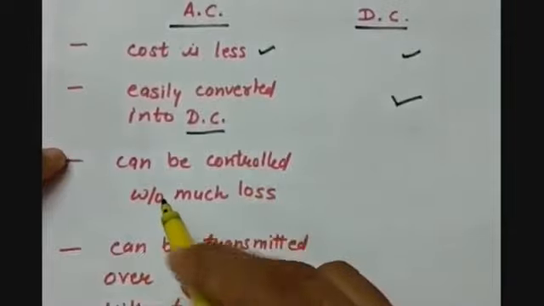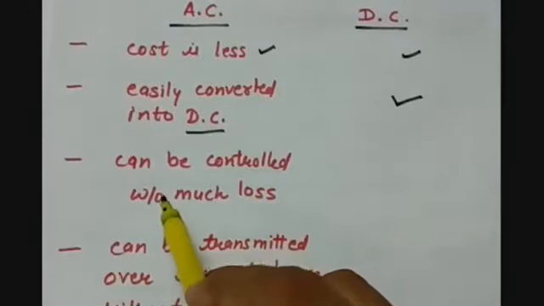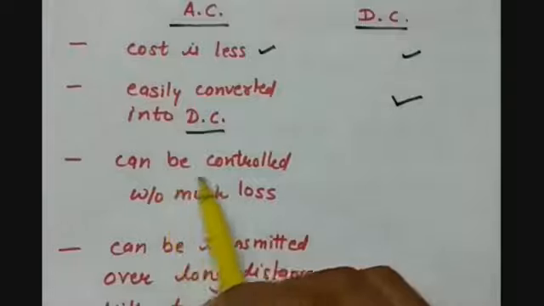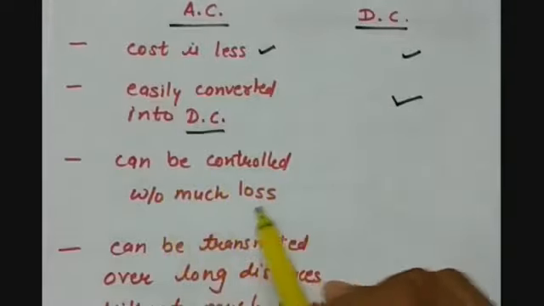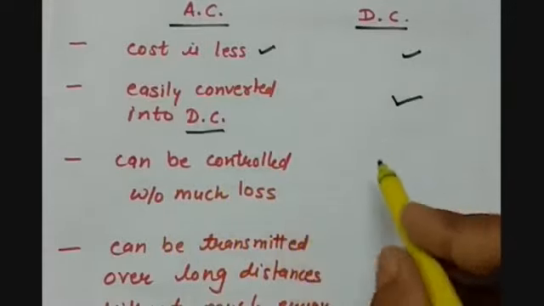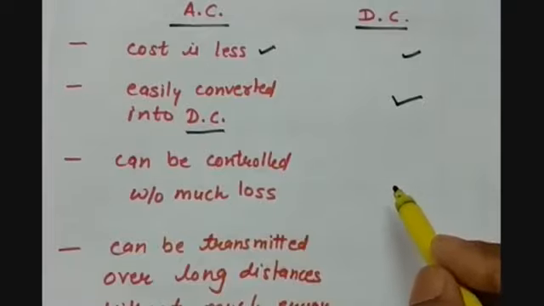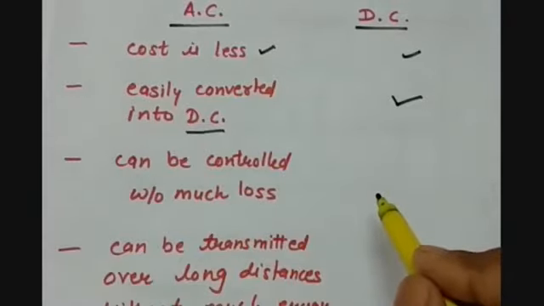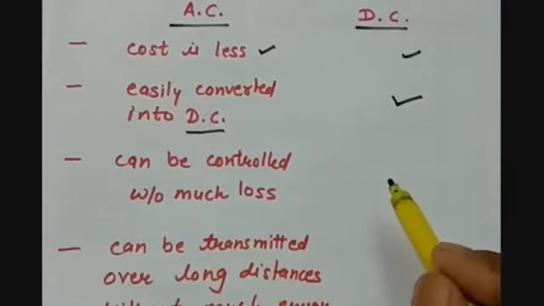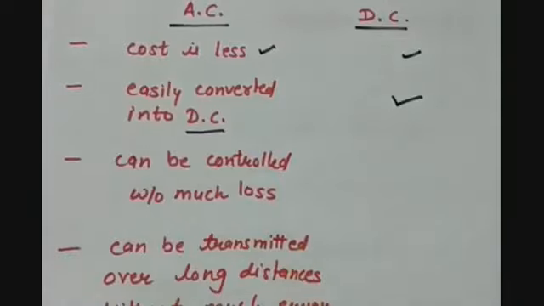Then we have the third difference, which is AC can be controlled without much loss, whereas DC cannot be controlled. Or you can say if you want to control the direct current, then there will be much loss of energy.